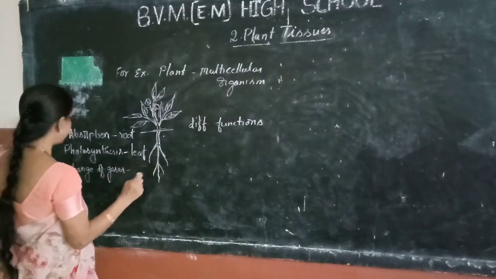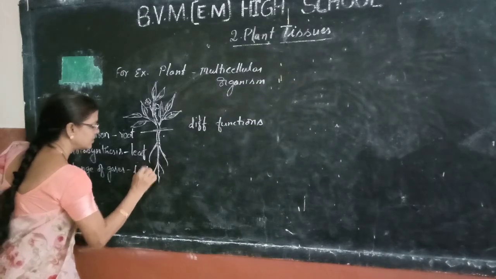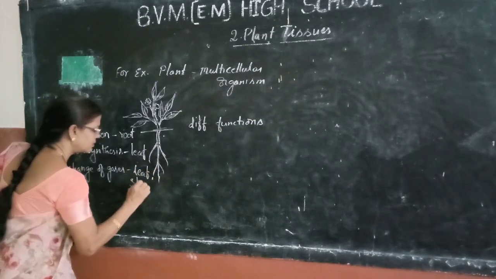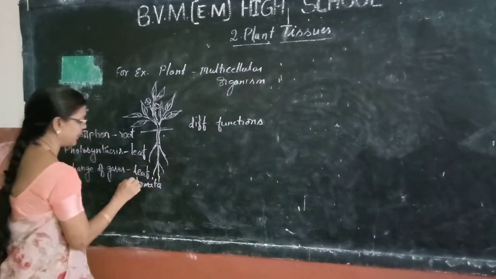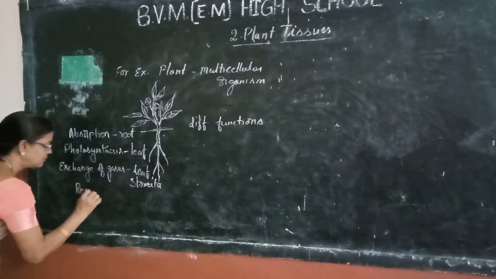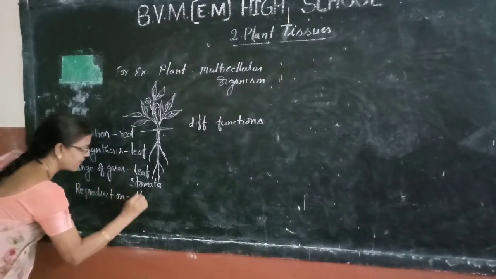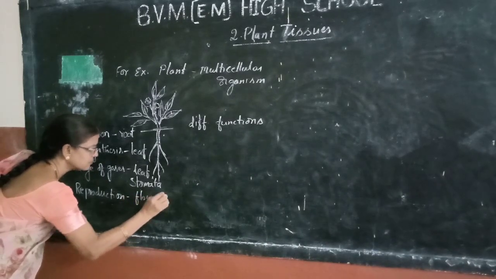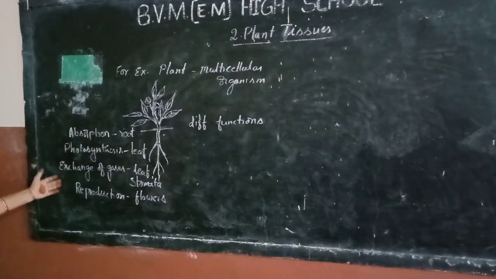Stomata are found in the mesophyll cells of the leaf. Next, reproduction: flowers. So, different parts perform different functions in multicellular organisms.